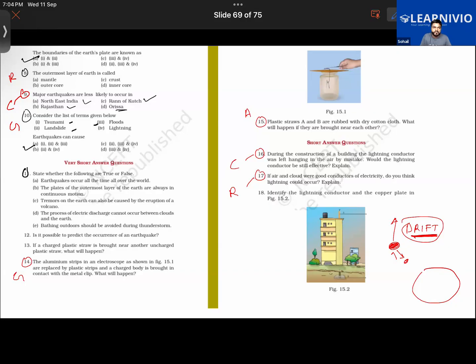Sir, can I tell? Yeah, sure. Sir, it will attract each other. Which question are you answering? 15. Okay: a plastic straw and another rubbed with dry cotton cloth. What will happen if they're brought near each other? You are saying they will attract. Yes, sir. No, they will not attract. The reason is that... can anyone tell me why the answer is wrong?